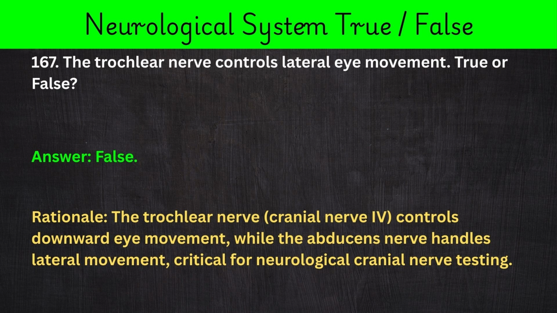167. The trochlear nerve controls lateral eye movement. True or false? Answer: false. Rationale: the trochlear nerve, cranial nerve 4, controls downward eye movement, while the abducens nerve handles lateral movement, critical for neurological cranial nerve testing.